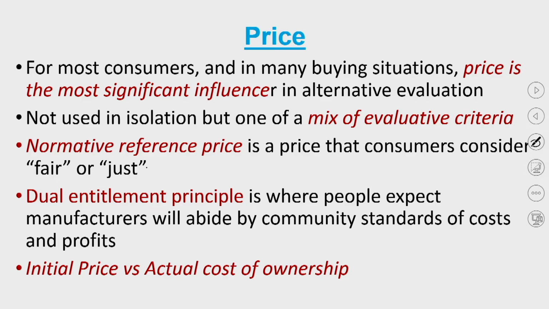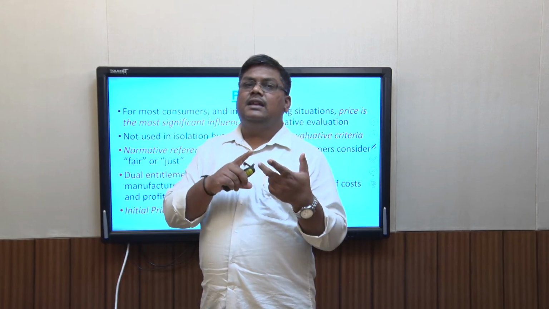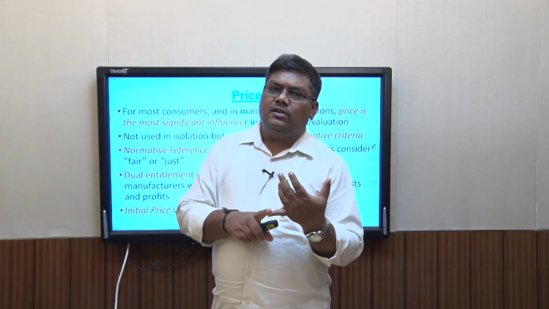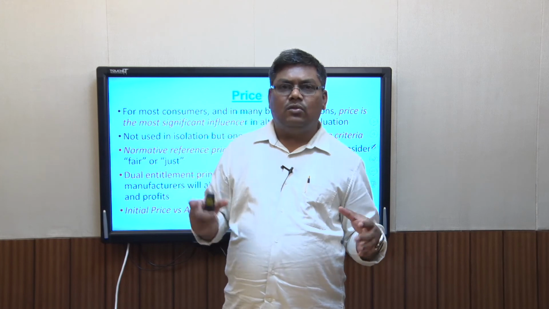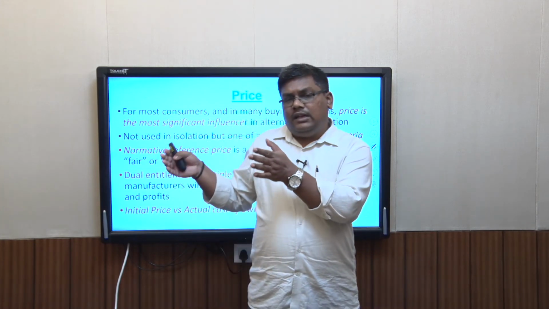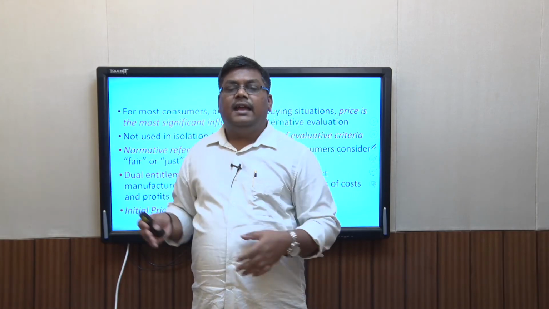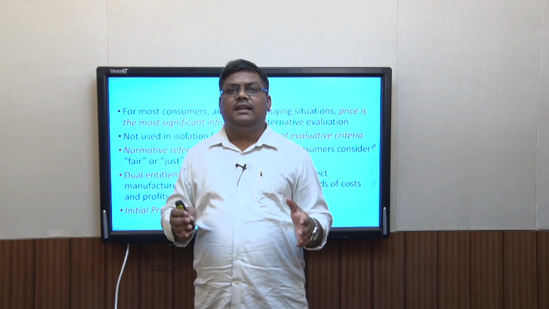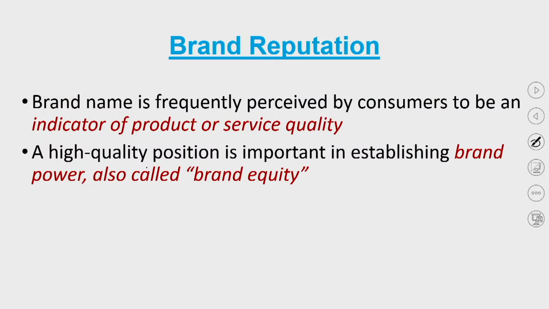If you buy a random car as a product, it costs you 6 lakhs, but owning it will require you to pay road taxes, registration charges, insurance charges every year, you have to service it, then all wear and tear costs, petrol cost, and all those things. So the ownership price is always different, because it includes all those costs together, right? The price of the car is 6 lakhs, but the ownership price is very high, and that is the difference. And so sometimes the difference between ownership price and initial price is also used as an evaluative criterion. At times, brand reputation is also used as an evaluative criterion.